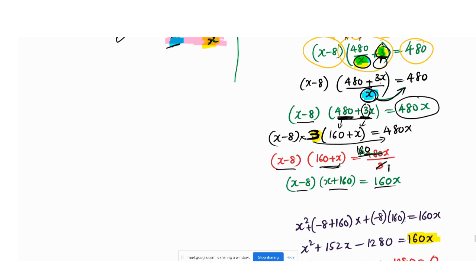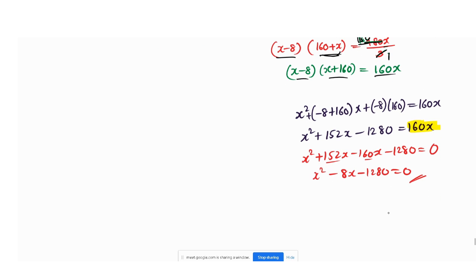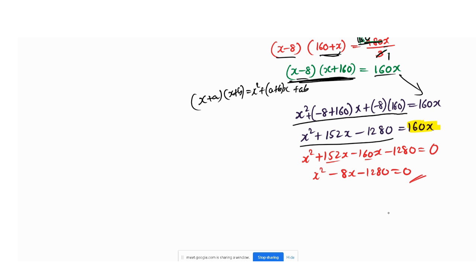So next is again calculation. It is in the form of x plus a into x plus b. x plus a into x plus b is nothing but x square plus a plus b into x plus ab. So I have written this whole thing in the form of x plus a, x plus b, and 160x will remain as it is. Then we have to do the simplification. Then this 160x I have to bring to the left hand side. When I bring it to the left hand side, this is the last equation we are going to get.